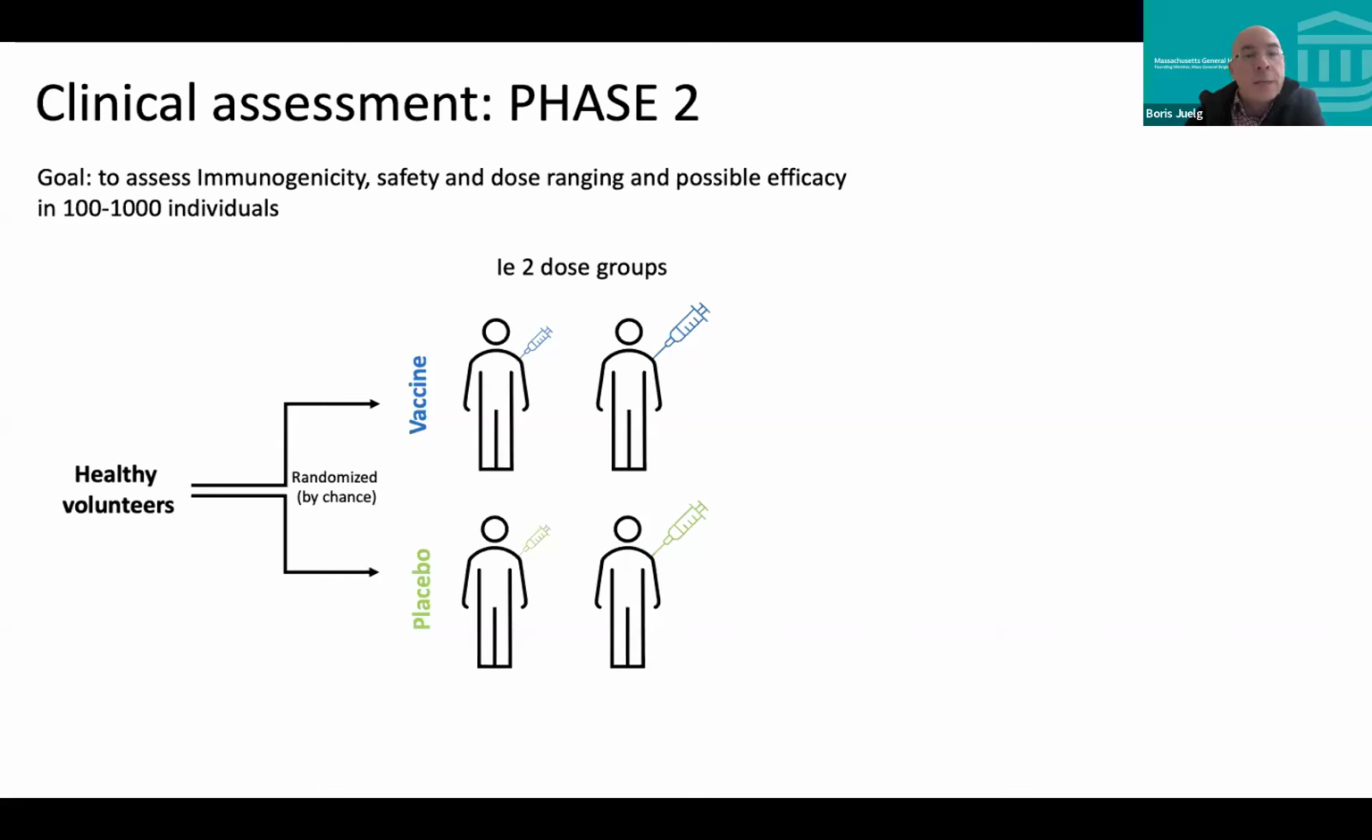Maybe you do more data to look between 10 and 30, let's say, like for the Pfizer vaccine. And possibly you have the ability to look for a little bit of efficacy already, but the studies are not designed and powered to do that. So again, you randomize people into the two groups.